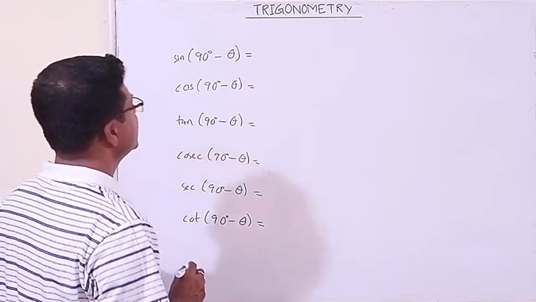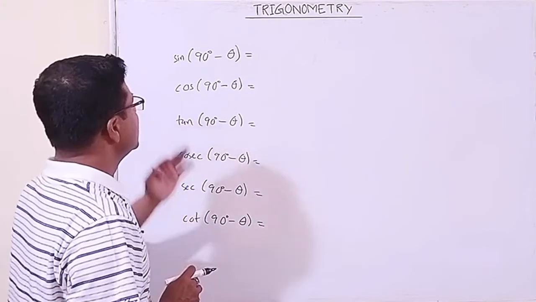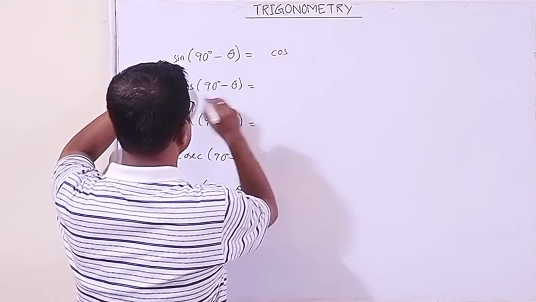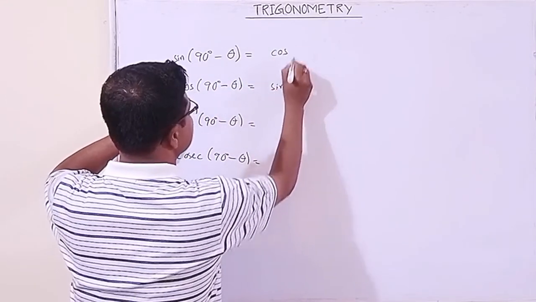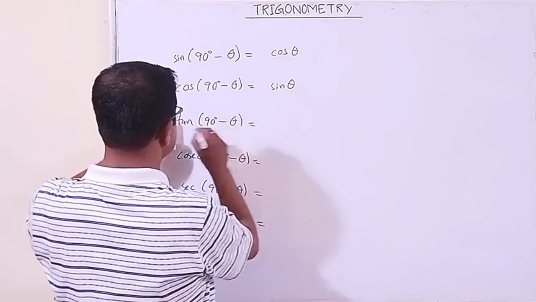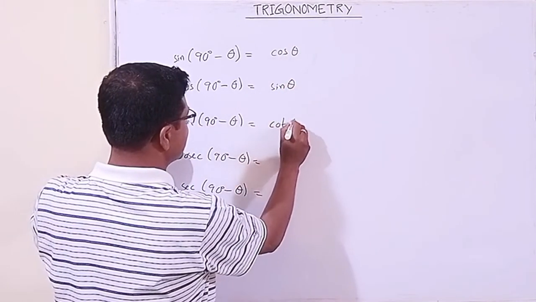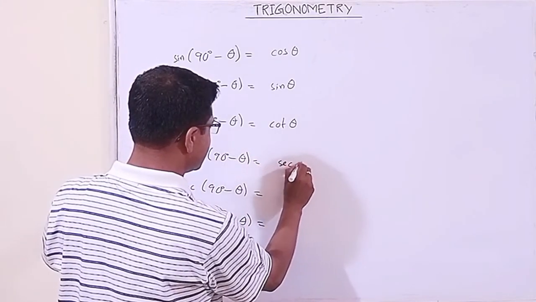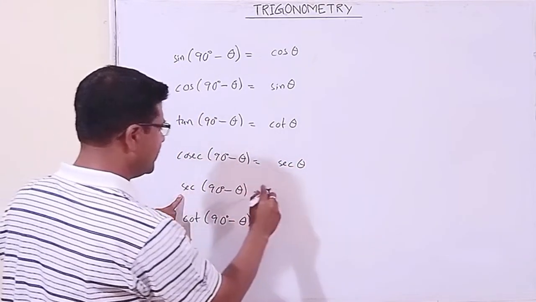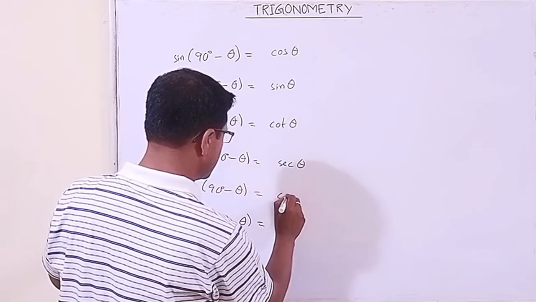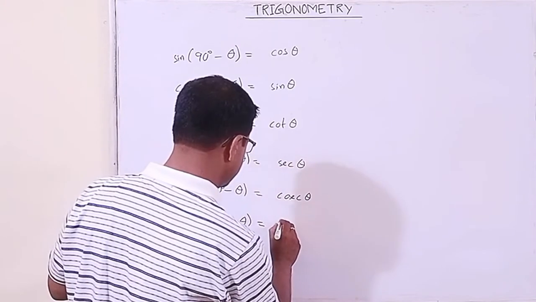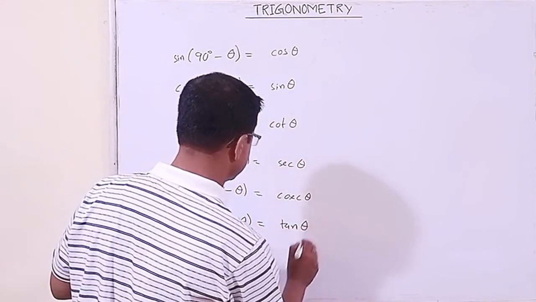Now if it is sine, you got cos. If it is cos, you got sine. Tan, you got cot. If it is cosec, you got sec. If it is sec, you got cosec. If it is cot, you got tan, isn't it?